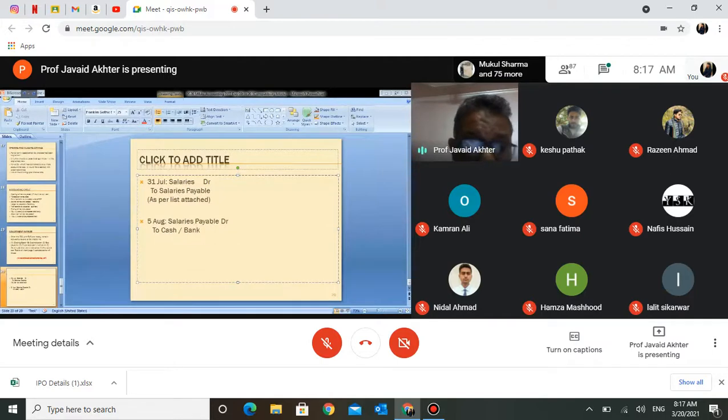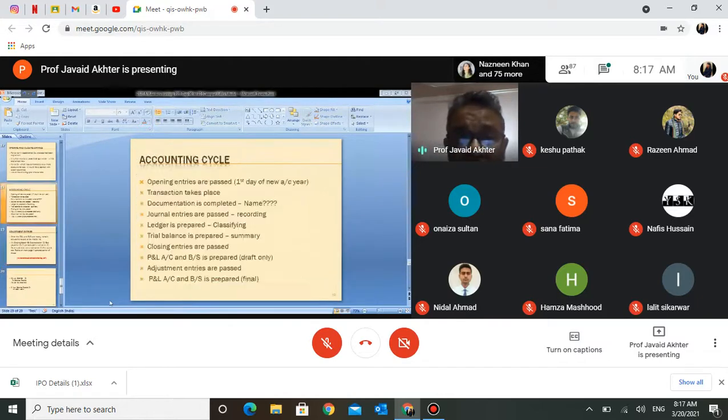If you pay salary ordinarily, salaries debit to cash. The same thing we are doing here also. So this is how it can be explained. If no questions are there, let me move on to what I had planned for today.